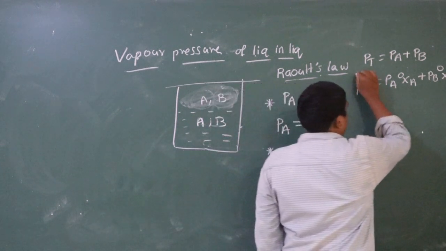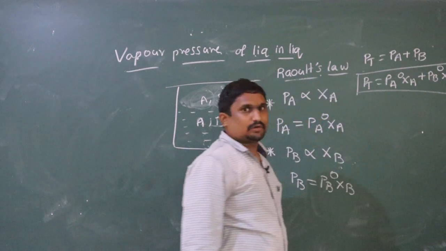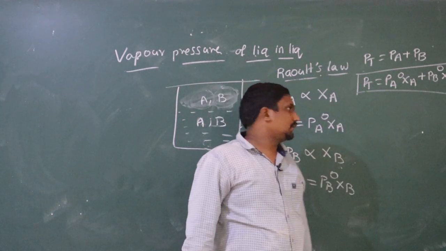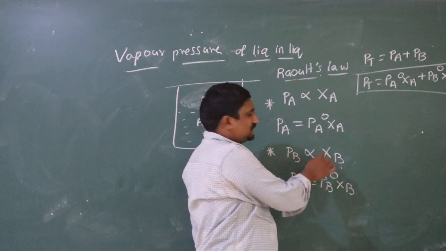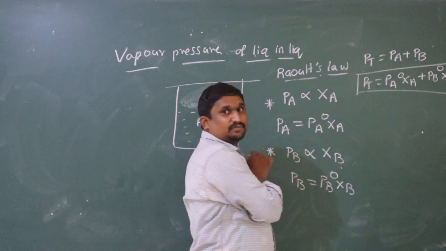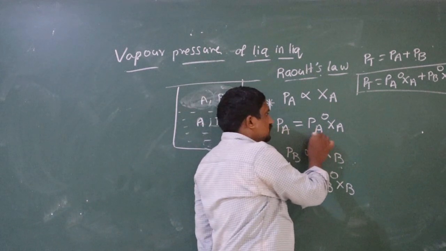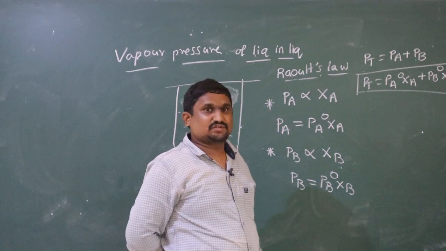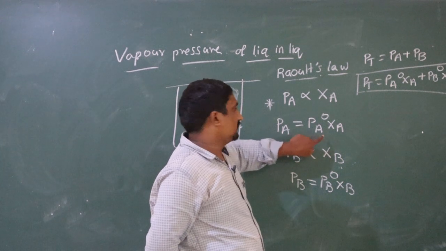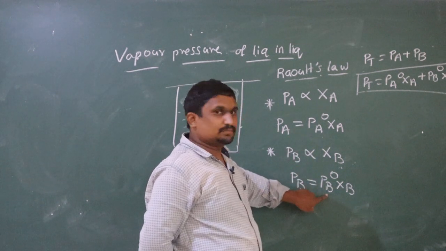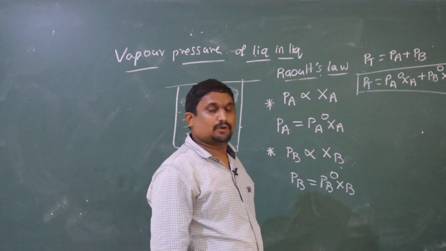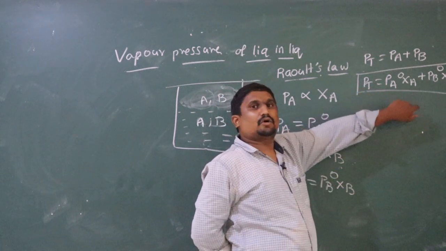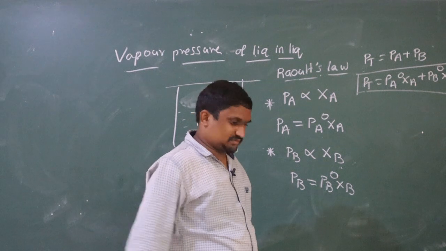This is the first formula we got here. Total pressure PT is equal to PA naught into XA plus PB naught into XB. Here PA naught means vapor pressure of the substance in pure form. PA naught is a constant, the vapor pressure of substance A in pure form. PB naught is a constant, the vapor pressure of substance B in pure form. This is the first formula: total pressure PT is equal to PA naught into XA plus PB naught into XB.